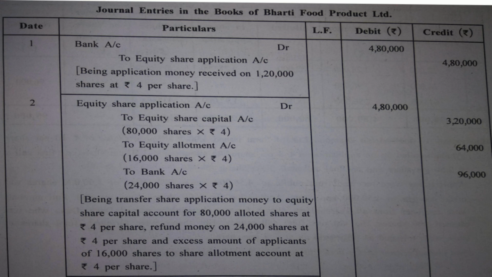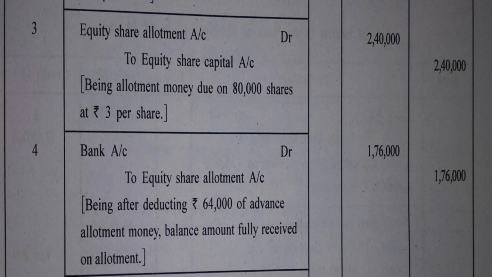Let us read the narration for better understanding. Being transferred share application money to equity share capital account for 80,000 allotted shares at rupees 4 per share. Refund money on 24,000 shares at rupees 4 per share. And excess amount of applicants of 16,000 to share allotment account at rupees 4 per share. Alright. And now the sum is simple.